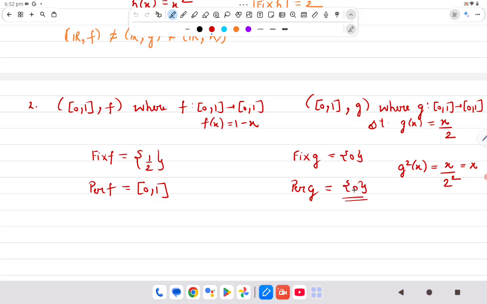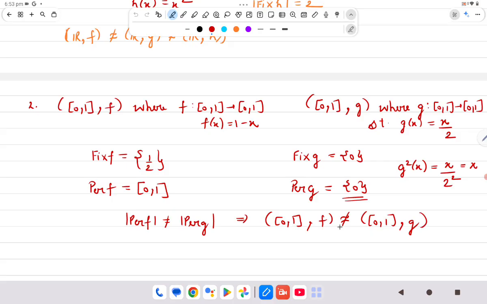So 0 will be a periodic point of g of prime period 1. Alright. So what I am getting is that the cardinality of periodic points of f is not equal to the cardinality of periodic points of g, which means the two dynamical systems are not topologically conjugate.